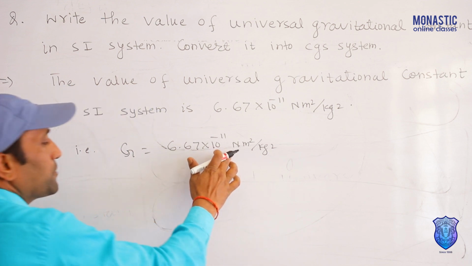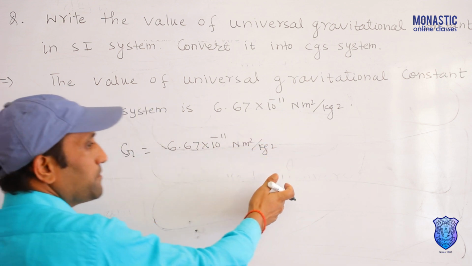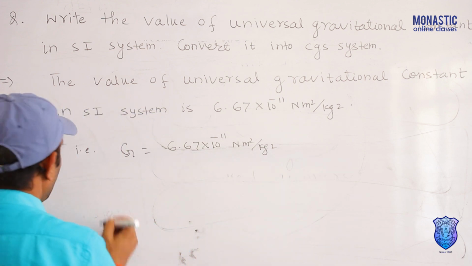In CGS system, meter changes into centimeter, kg changes into gram.